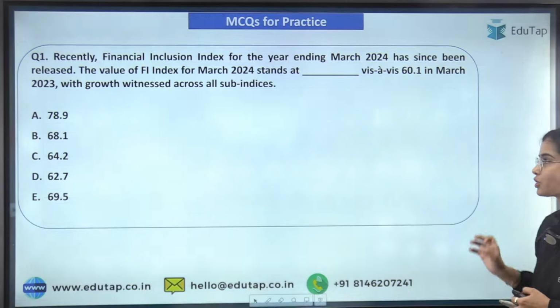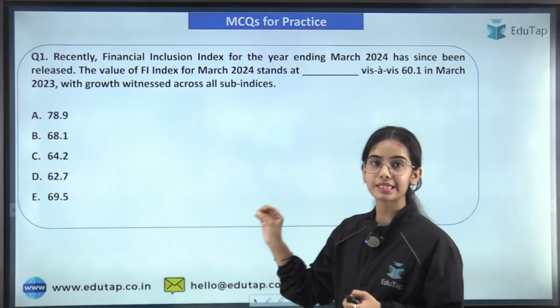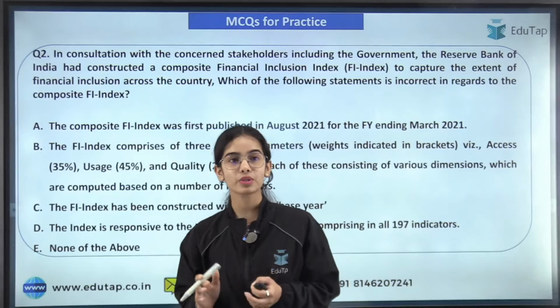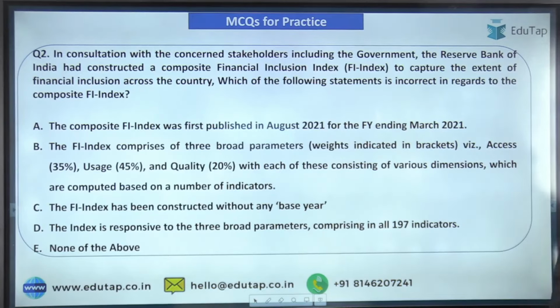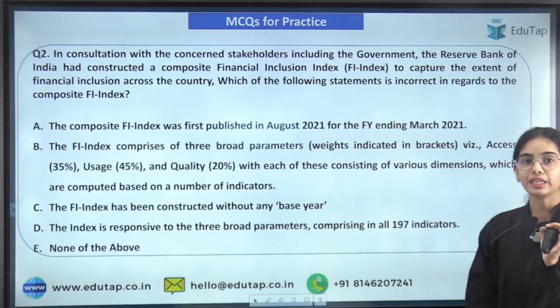Now coming to the first question, this is an easy question. I hope you will be easily able to answer it. Now coming to the second question, here you have to tell which of the following statements is incorrect. So give the answer very carefully.